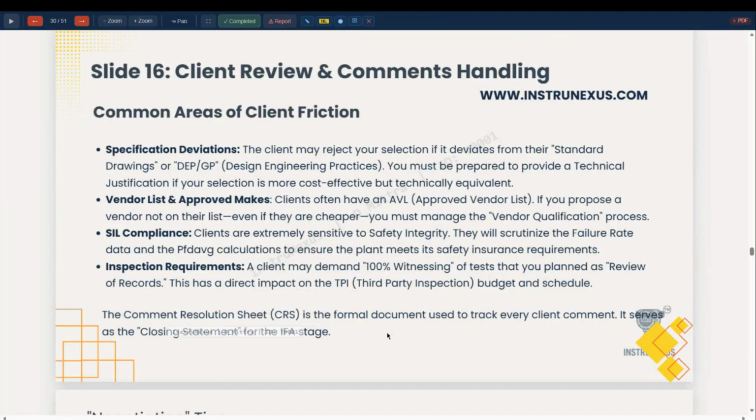There are different methods for qualifying a vendor by the client. They have a list of documents which are to be submitted and the vendor is approved by the client, and then only you can place the order.